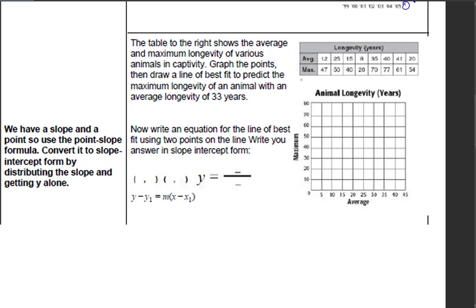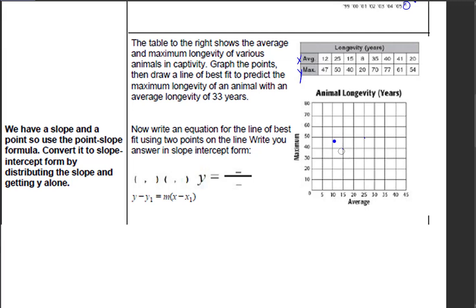So let's go ahead and go from the average. Remember, the average is on this side, so this is going to be my x values. This is going to be my y values, right? So my average is 12 and 47, which is going to be right about there, I think. 12 and 47, right? And the next. So let's go ahead and draw some of these points. There's that point there, there's that point there, there's that point there, 25 and 50, right?